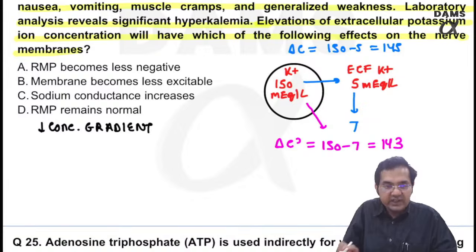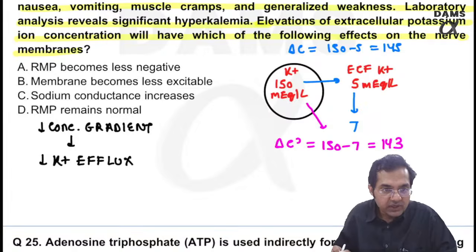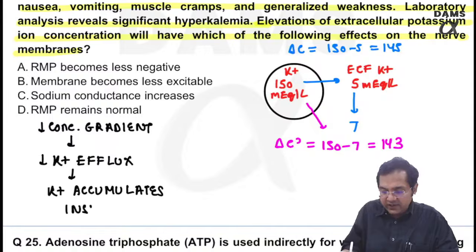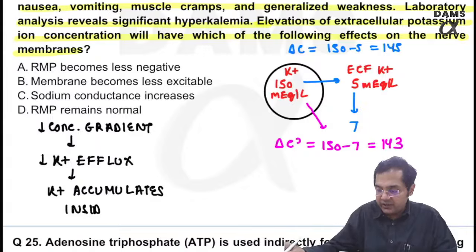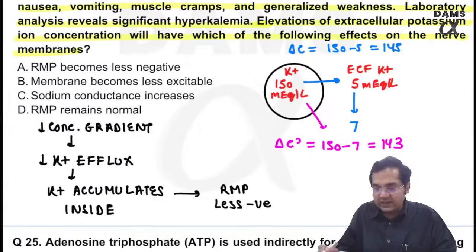If the concentration gradient decreases, then there is less potassium efflux, less potassium will go out. Potassium is a positive charge, so potassium accumulates inside. If the potassium accumulates inside, you are adding a positive charge to the RMP. What will happen to RMP? Think about it. RMP now becomes less negative, which is known as depolarization.